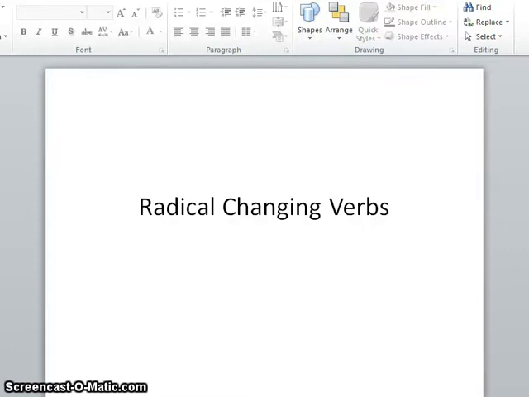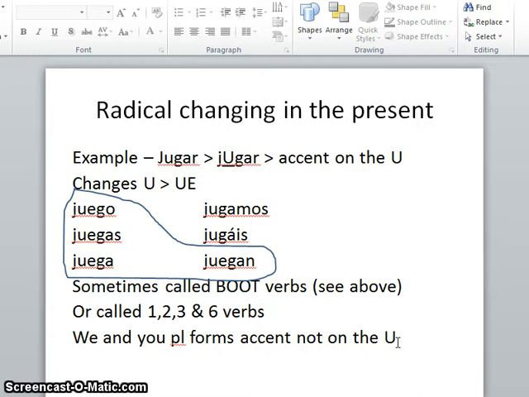So, radical changing verbs in Spanish. Most radical changing verbs are only in the present tense, although there are some that change in the past tense as well. Just have a look at some examples. This one you'll have known from year 7 probably.